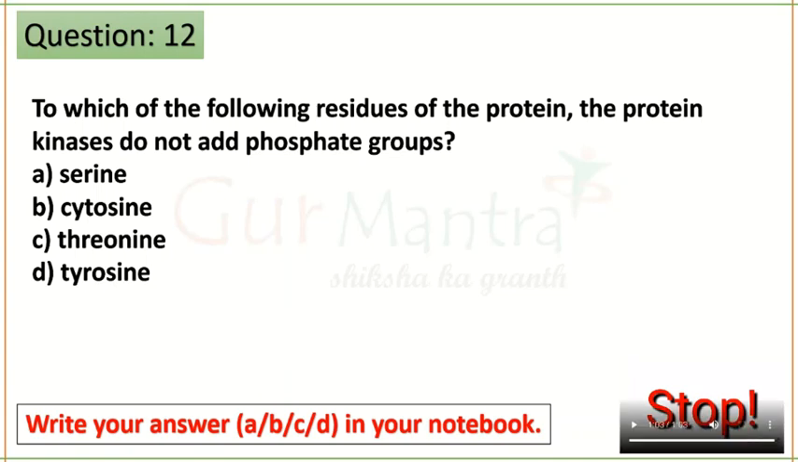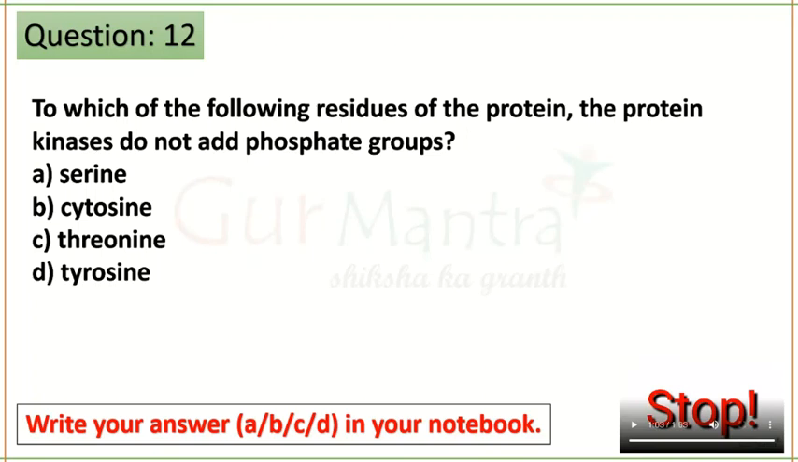Okay, so your correct answer is option B, cytosine. Cytosine is the molecule where a phosphate group is not added by protein kinases. Protein kinases add the phosphate group to serine, threonine and tyrosine only.